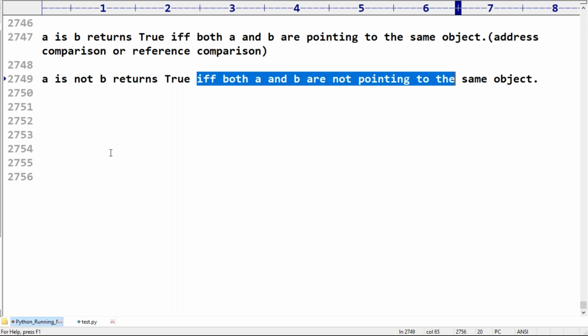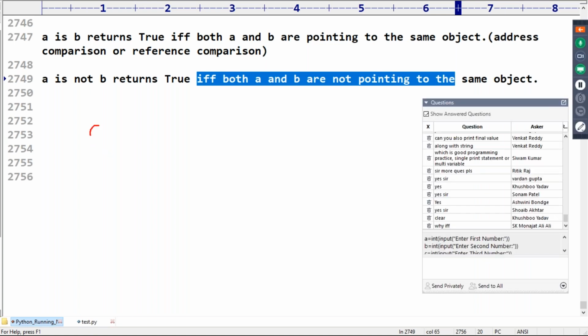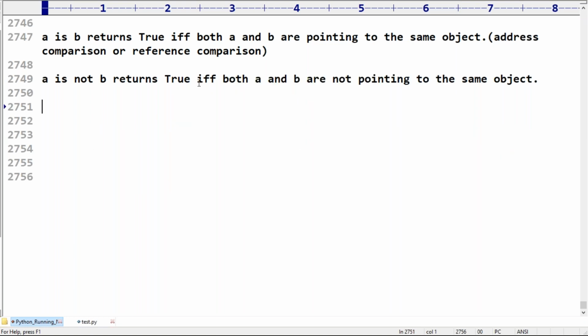So here, A and B both are pointing to the same object, then A is B returns true. That's all. Sir, what is the meaning of this one?